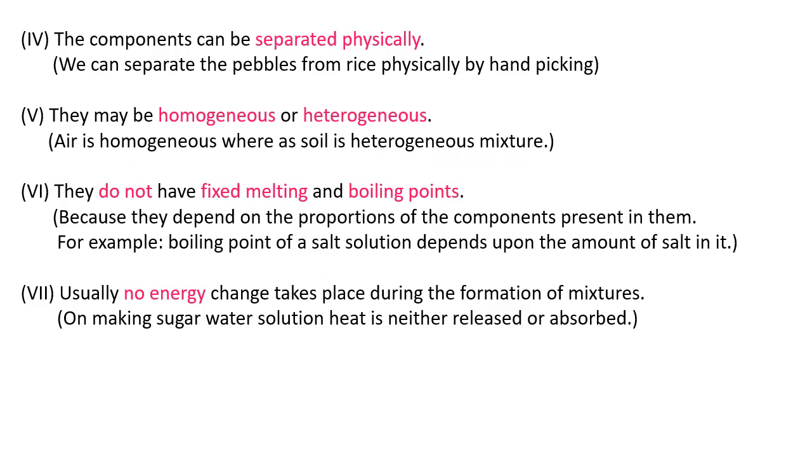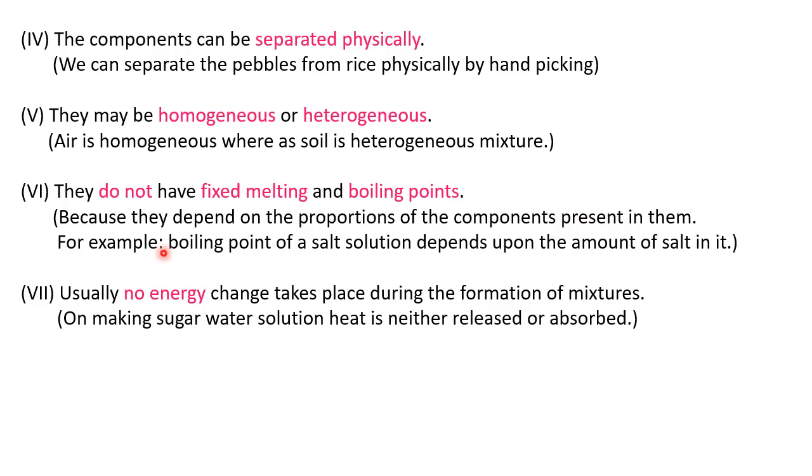Let us move to the next property. They do not have fixed melting and boiling points. And it is because they depend on the proportion of the components present in them. If more proportion of components is present, then more boiling point, and less proportion, then less boiling point.